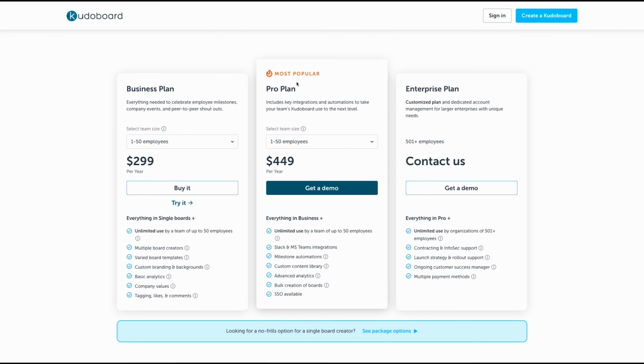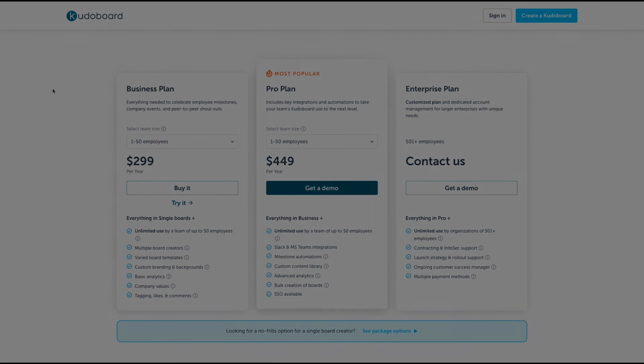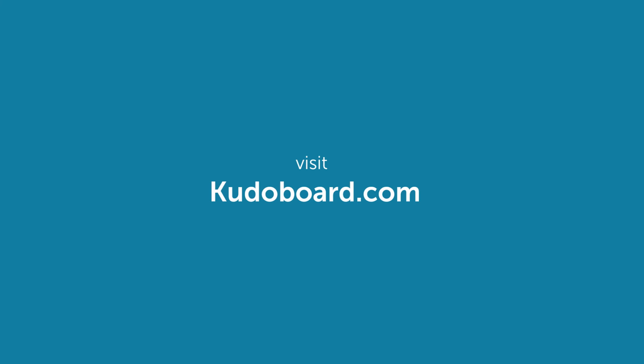A business, pro, or enterprise plan from Kudoboard allows teams to connect, engage, and share authentic appreciation. If one or more of these points stuck out to you, Elevate by Kudoboard may just be the right fit.